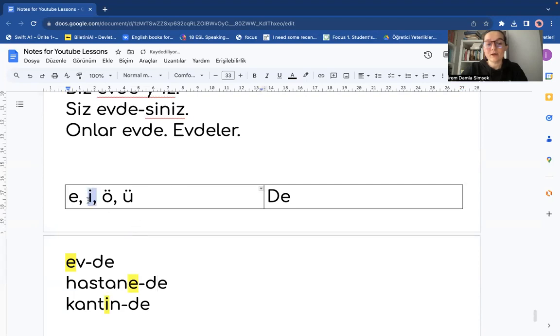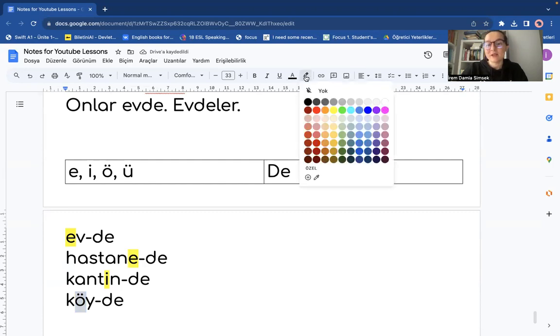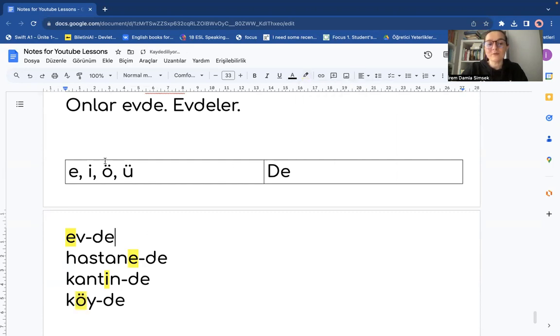So according to my chart, I have to continue with de. Kantinde, in the canteen. What about in the village? What is village? Maybe you remember. It means köy. So village. In the village, köyde. So according to the vowel harmony, I have to continue with de.